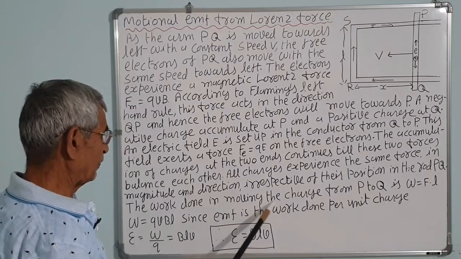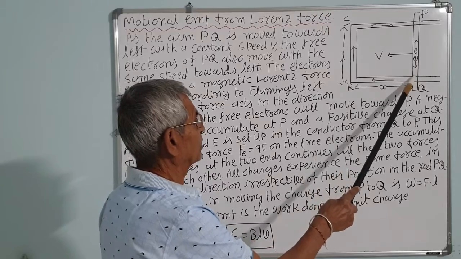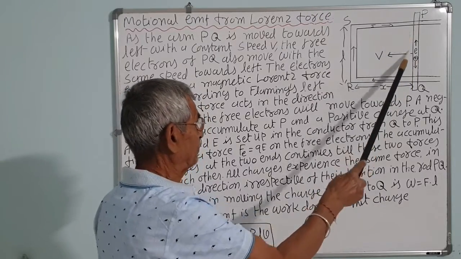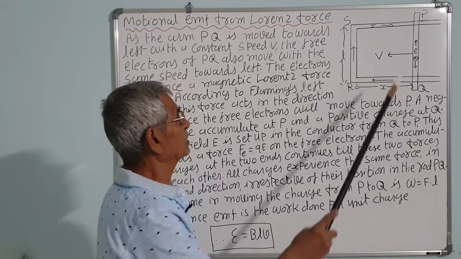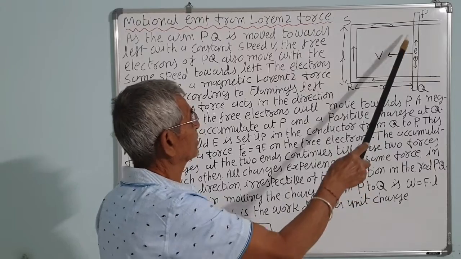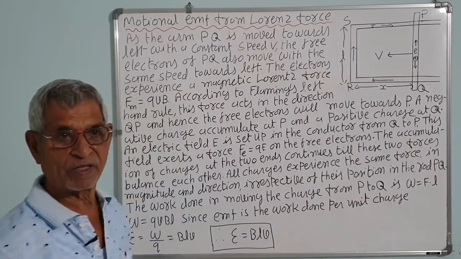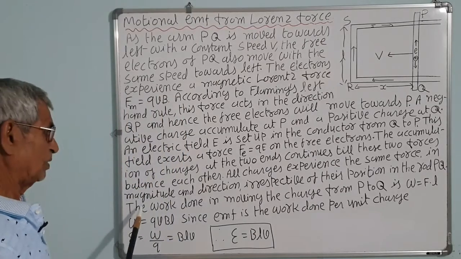Work done in moving the charge from P to Q, the force moves the charges. So the work done is given by force into distance, and this distance is L. We already studied in 11th that work done is equal to force into distance, correct?